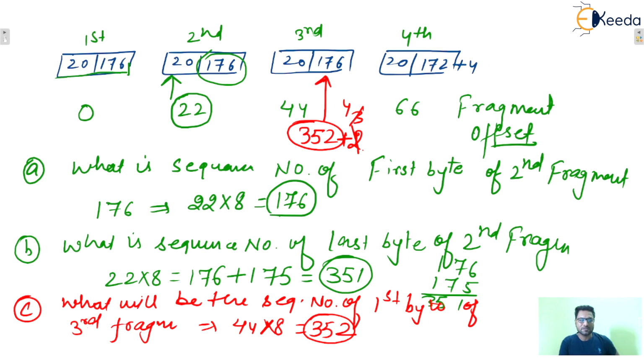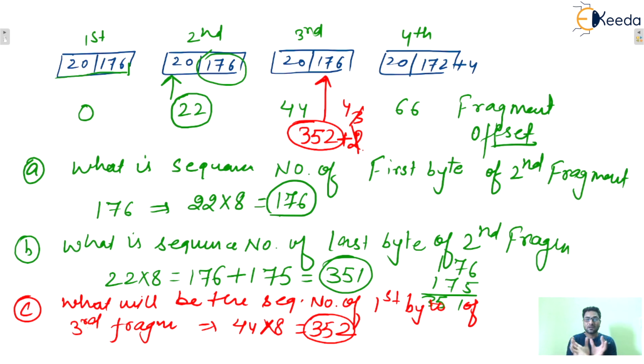So these types of questions have been asked on a regular basis, isn't it? I hope this one is clear to everyone. So for the sequence number of the first byte, you multiply the offset value by 8. You will get the sequence number of the first byte for that particular fragment. Now for the last byte, add total size minus 1. Let's say here 176 are there, so 176 minus 1, 175. I hope this one is clear to everyone, isn't it? So these types of questions will be there in the exam, isn't it?